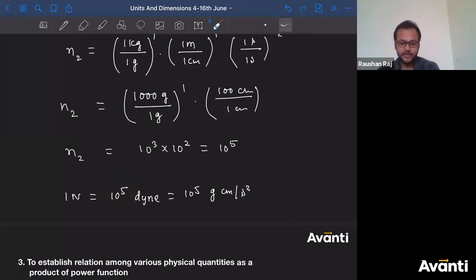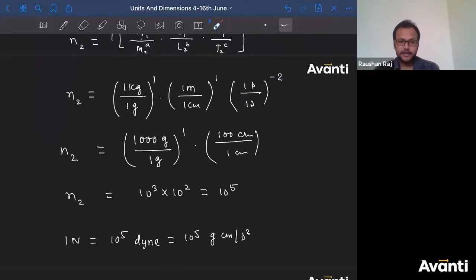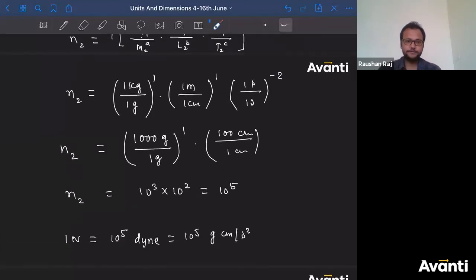ठीक है बच्चा लोग, समझ में आया क्या? Guys, click yes if you understand how to do this.